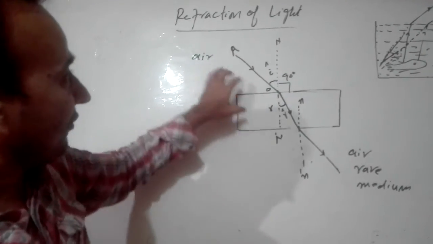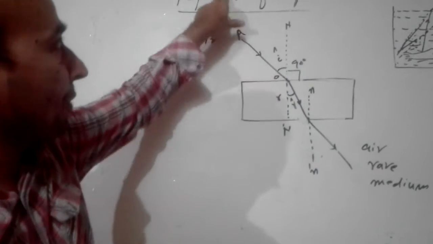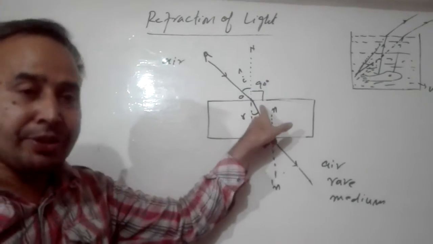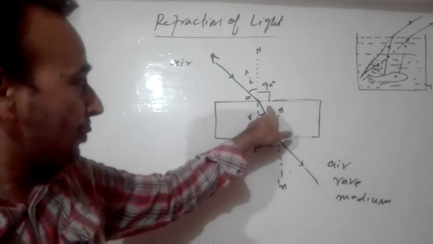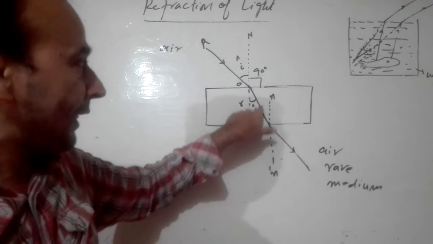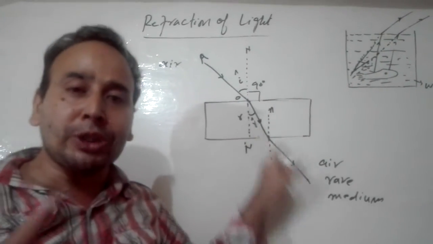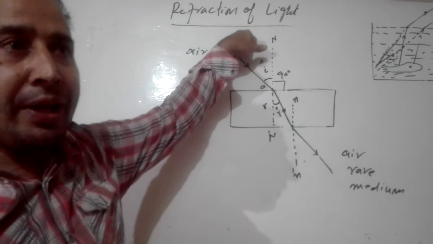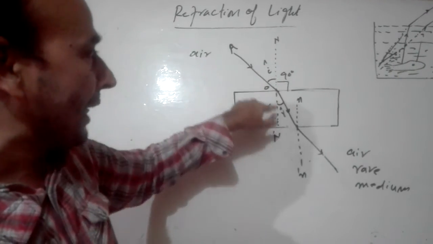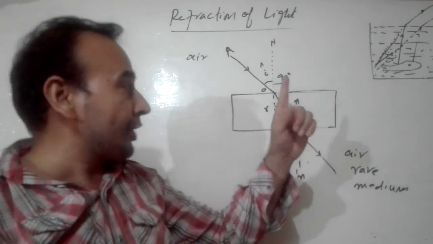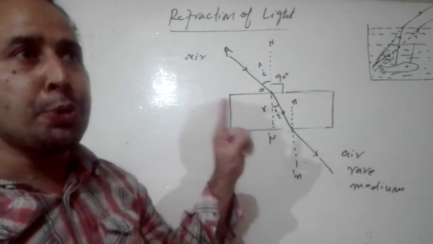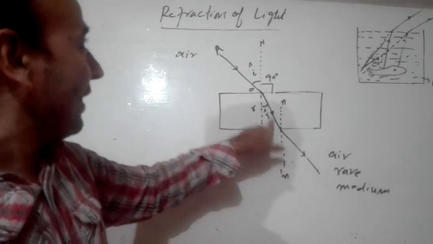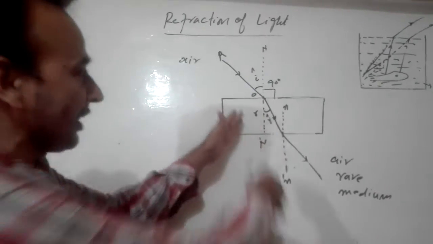Now what is the refraction of light? From here you can define the topic. Actually, whenever the light ray bends, its speed slows down, or you can also say its direction and speed both change. So that phenomenon is known as refraction of light. Whenever light rays enter from a rare medium to a denser medium, both its speed and direction are changed. So that phenomenon is known as refraction of light, as I have explained to you with this simple activity.